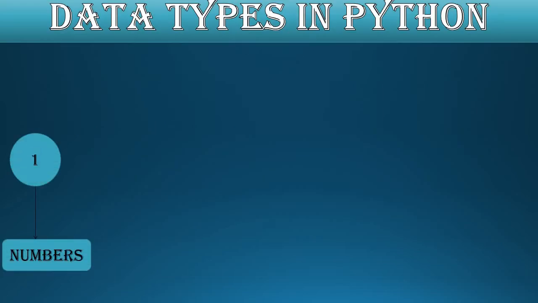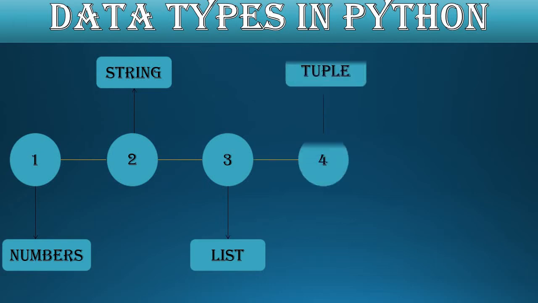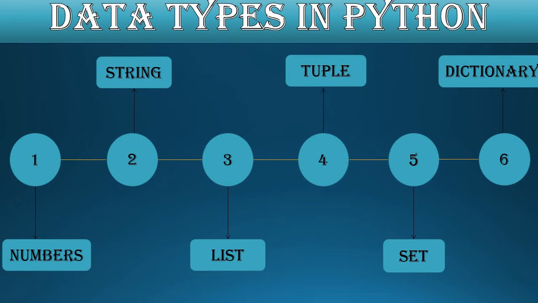First we have numbers. Then we have strings. The third data type we have is list. List is a sequence data type. Okay, we will learn about them. The fourth one we have is tuple. Then we have set. And at last we have a dictionary. Now let's move on and see them in details.